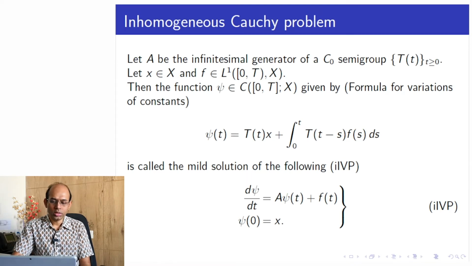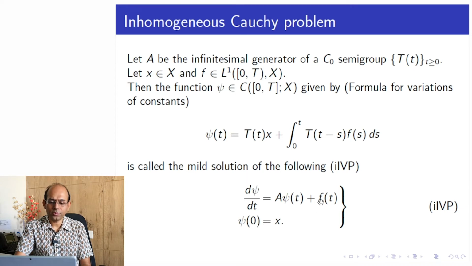Today we are going to see under what condition on this f one can assure existence of a classical solution. We know that if f is 0, then for small x in the domain of A, one can get a classical solution. Correct?